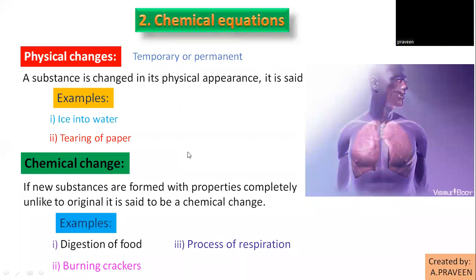The oxygen is utilized and combined with the blood, and carbon dioxide is collected and released. So the process of respiration is an example of chemical change.